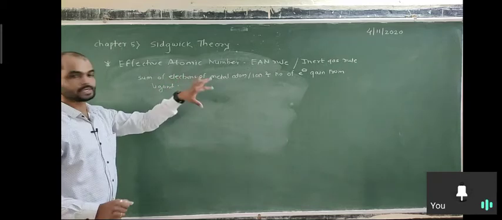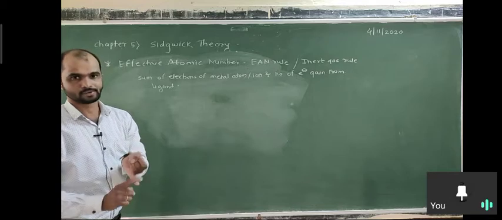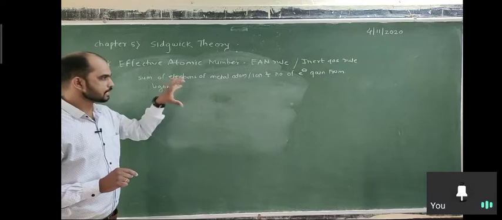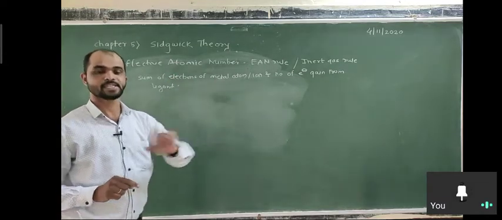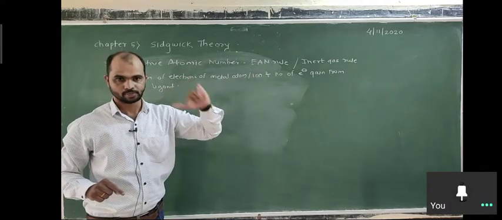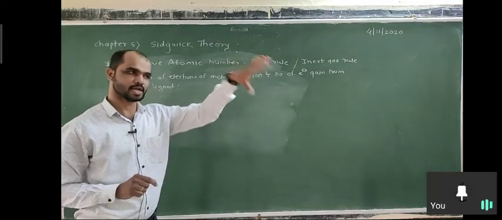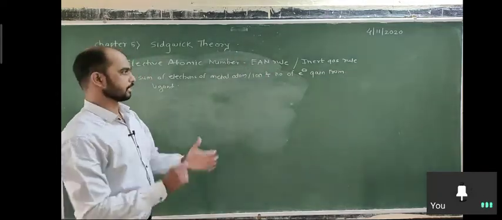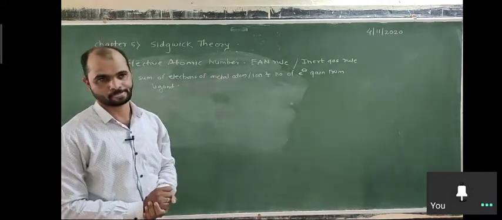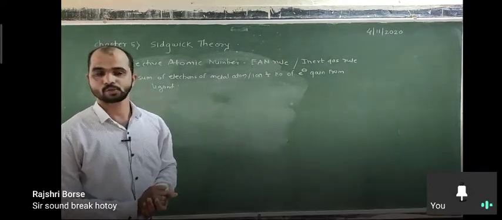In the effective atomic number, we consider the number of electrons of the metal atom or ion plus the number of electrons gained from the ligands. The sum of these two, if it is equal to the inert gas configuration of the element belonging to the same period, त्याच्याच पिरियडमध्ये जो लास्टला नोबेल गॅस आहे त्याच्या इलेक्ट्रॉन्स एवढे जर त्याचं टोटल होत असेल, that means the EAN rule is obeyed. If the total, that is, the sum, is not equal to the inert gas configuration, that means the rule is not obeyed.